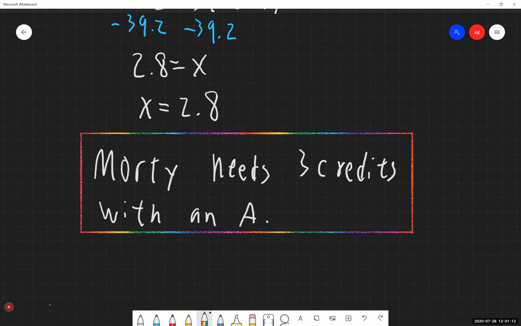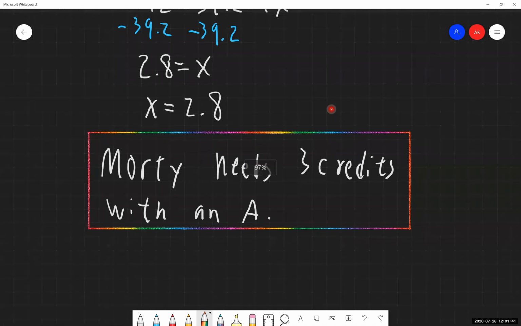So this is the instance where the raw mathematical answer is one thing, and the actual real-world answer that we can use is going to be something slightly different. So yes, 3 credits is higher than the 2.8, but we know if he gets this, at the very least, he will earn that 3.0. So with 3 credits, he's definitely going to get it. Okay.